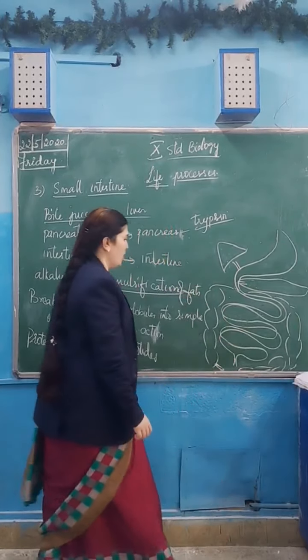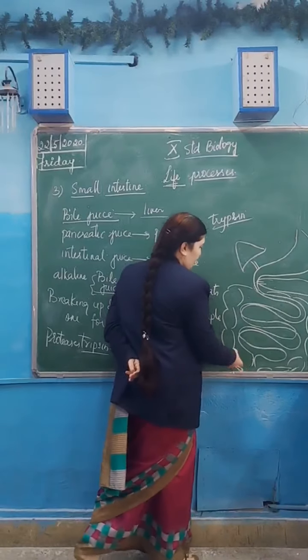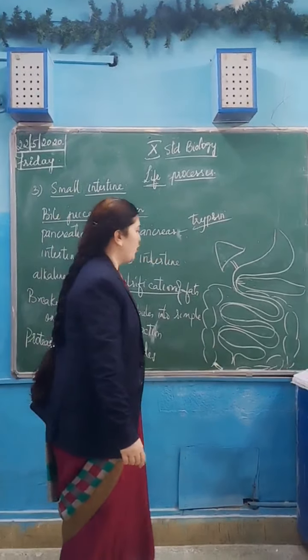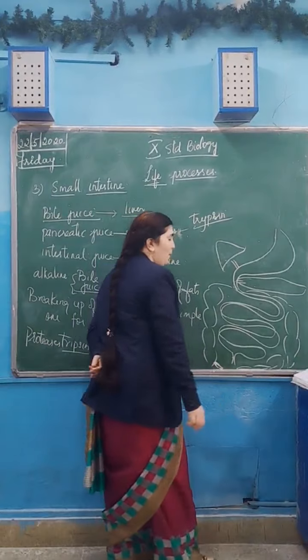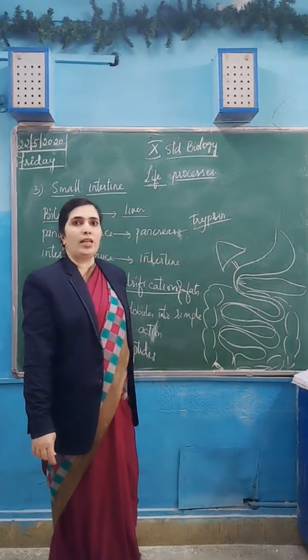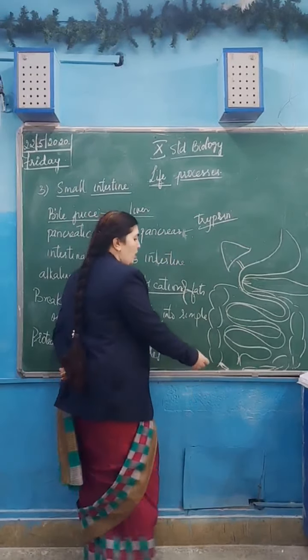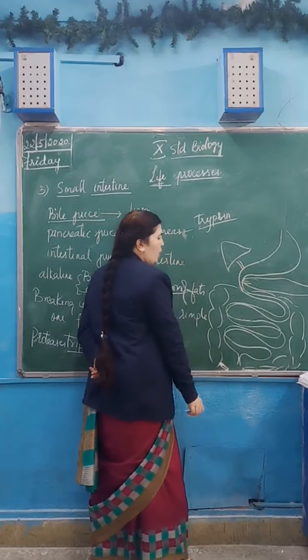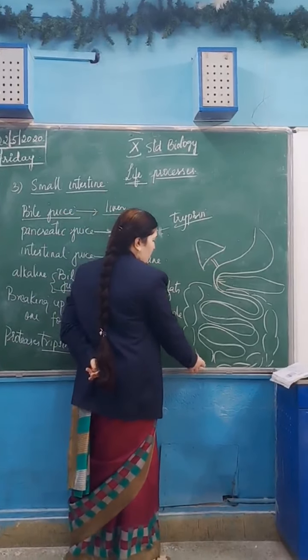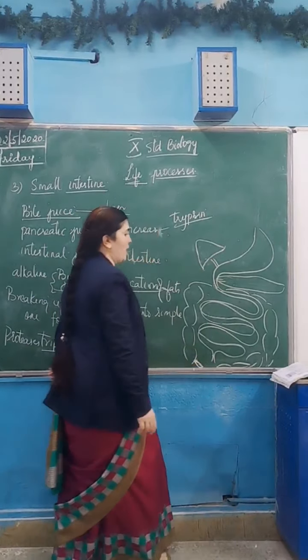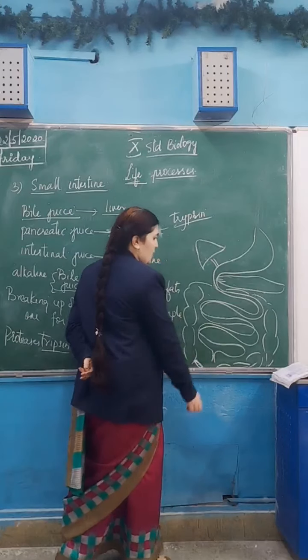And moreover, you can see here the appendix, that is not functioning here. Appendix is very much functional in grass-eating animals. Appendix is a small outgrowth you can see near one end of the large intestine. You can see in the figure also.